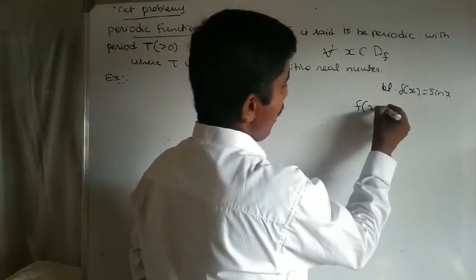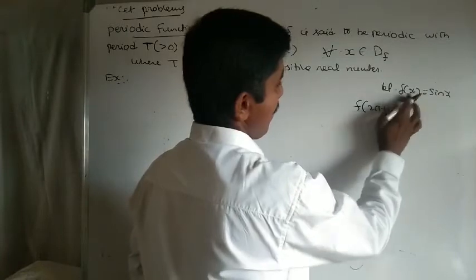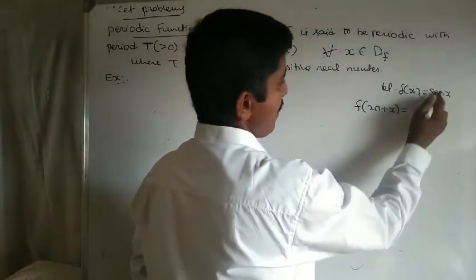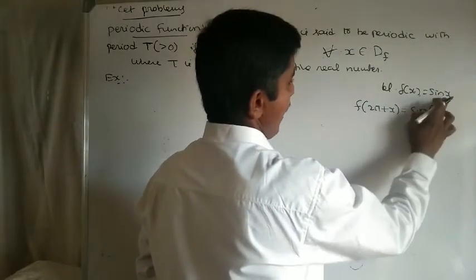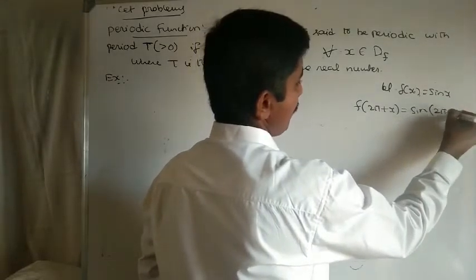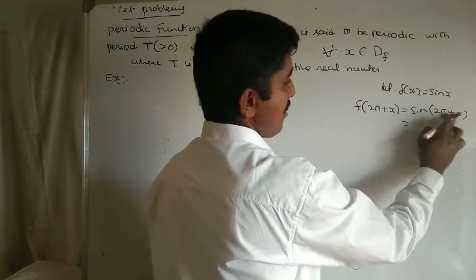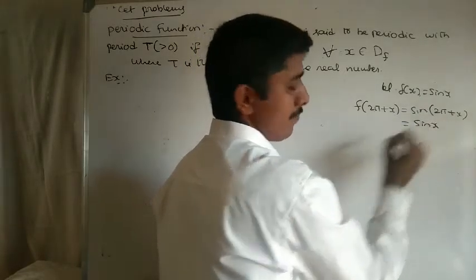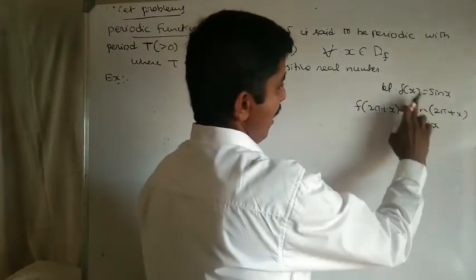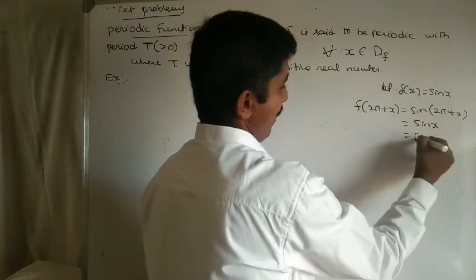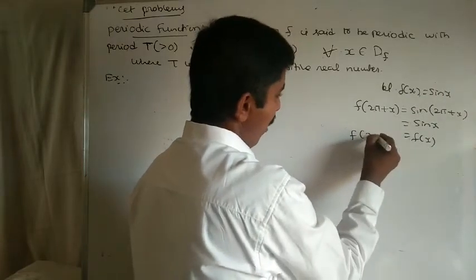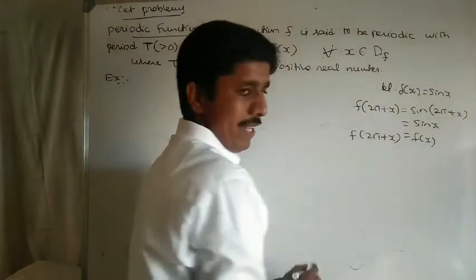Replace x by 2 pi plus x, where 2 pi means 360 degrees. We know that sin of 360 plus theta is sin x, so sin of 2 pi plus x equals sin x, denoting f of x. f of 2 pi plus x equal to f of x.